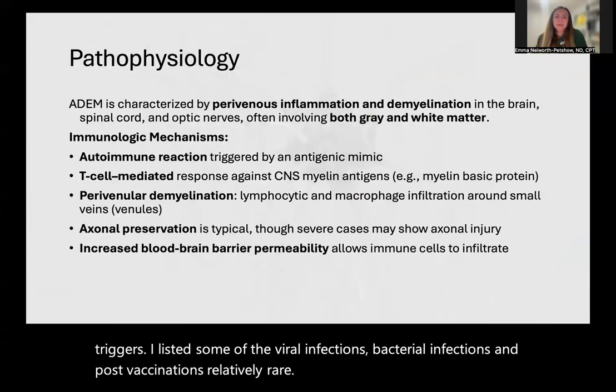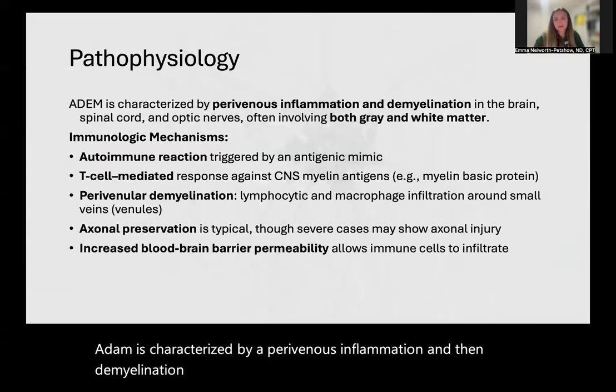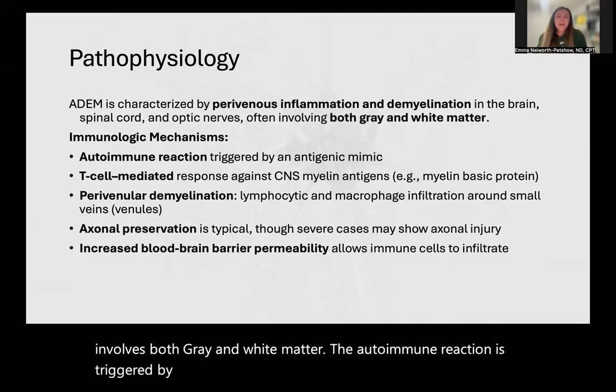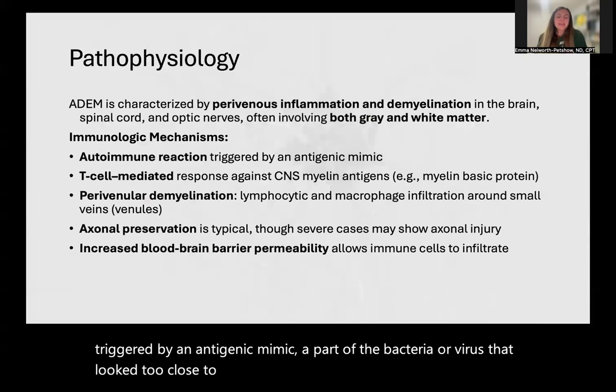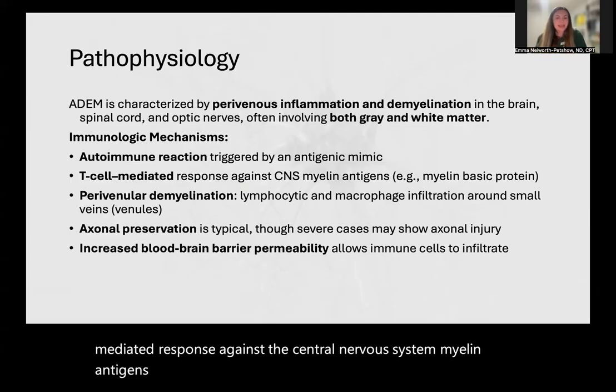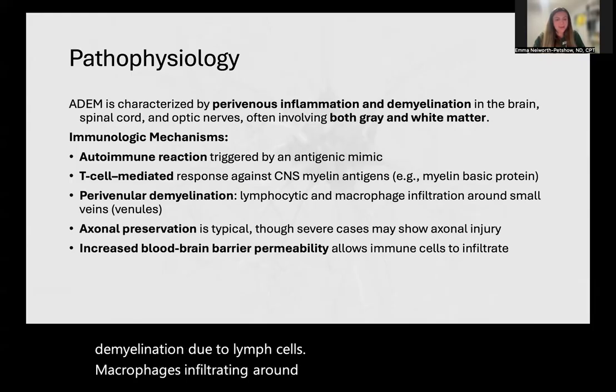ADEM is characterized by a perivenous inflammation and then demyelination in the brain, spinal cord, and optic nerves, and it involves both gray and white matter. The autoimmune reaction is triggered by an antigenic mimic, a part of the bacteria or virus that looked too close to our own cells. There's a T cell mediated response against the central nervous system myelin antigens like myelin basic protein, and periventricular or perivenular demyelination due to lymph cells and macrophages infiltrating around these small little veins or venules.